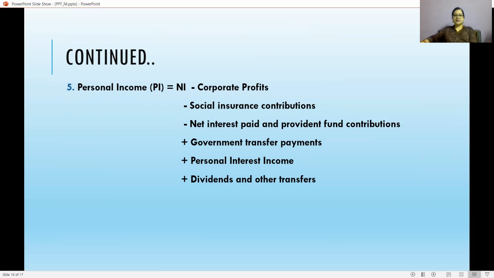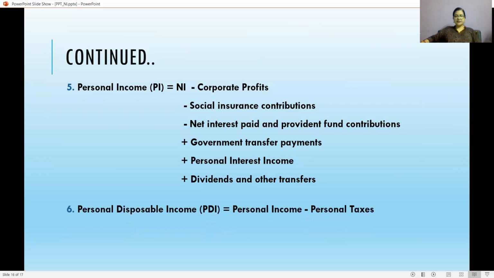Personal income is equal to national income minus corporate profits, minus social insurance, minus net interest paid and provident fund contributions, and we add government transfer payments, plus personal interest income, dividends, and other transfers.